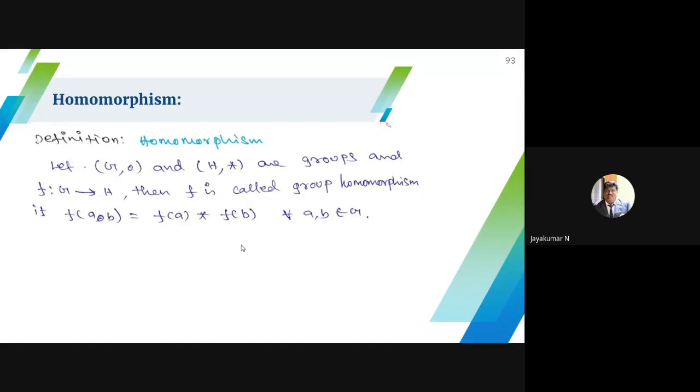Homomorphism. Just now we completed only 2 topics from unit 1. This is the 3rd topic, and we will see homomorphism in the next class. When you see my slides, wherever I put the important symbol on a problem or theorem, you have to study it and work it out. The remaining you have to study for 1 mark quiz problems. With the results, I may ask many 1 mark questions, so you have to remember the results. But wherever I put the important symbol, you have to read the proof also.